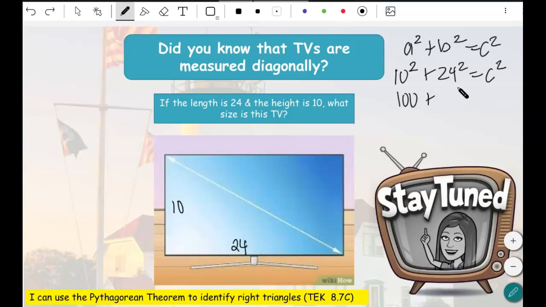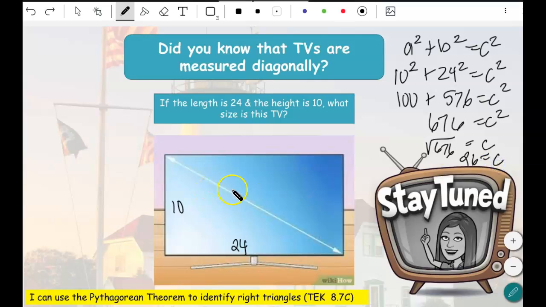I think it's 576, but let's use the calculators. It is 576. Then we're going to add those together, and we find c by doing the square root of 676. Second, x squared, 676, 26. So c is 26. So the TV would be a 26-inch TV.